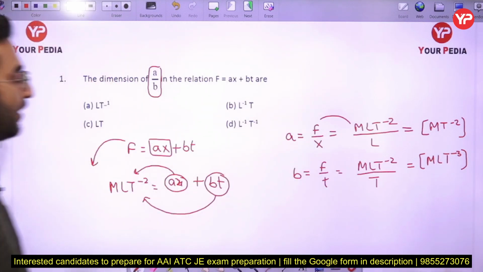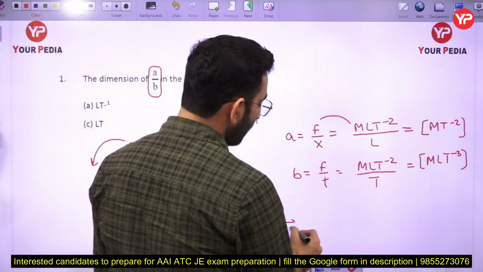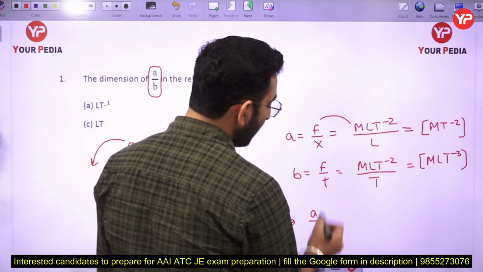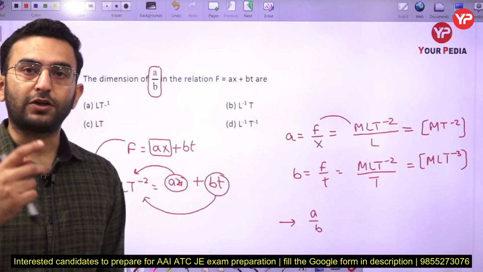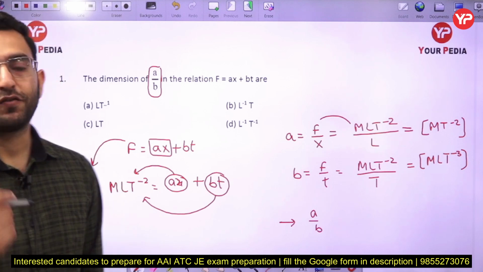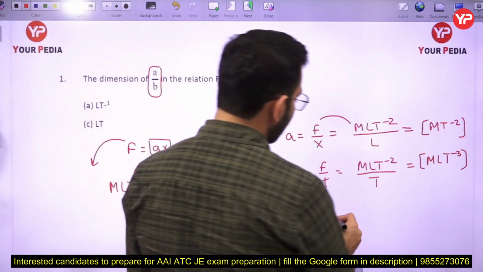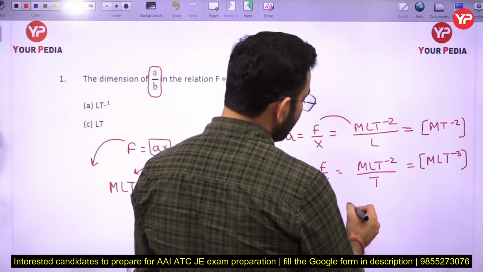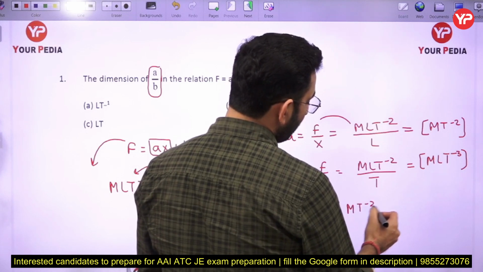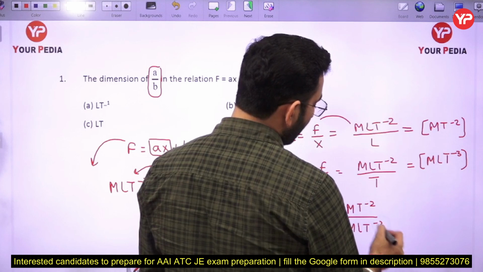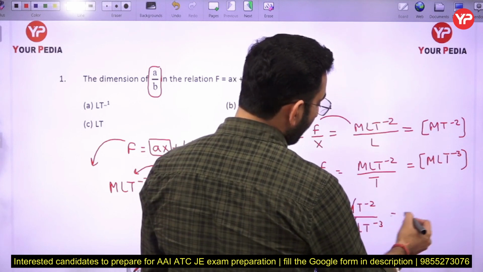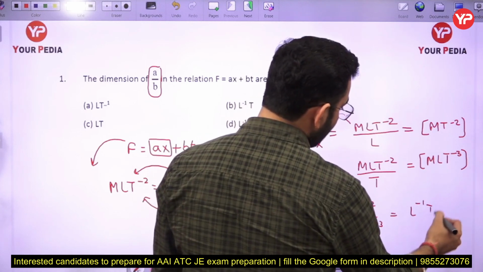Now the ratio of A and B: always remember, it is not necessary that while doing multiplication or division the units have to be the same. They may be different. So A is MT minus 2 and B is MLT minus 3, and if I simplify it further, you get L minus 1 T plus 1.